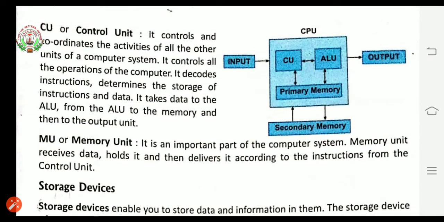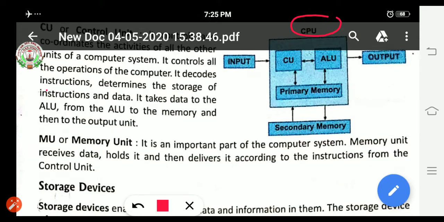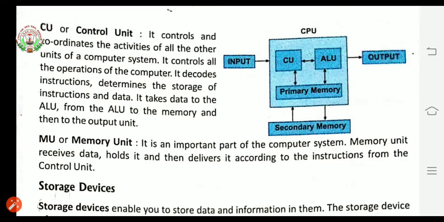Now here we can see one figure given. This is regarding the CPU, how that CPU is working. See, input means from here that information will be given to the system. After that, it will go to primary memory. Then it is coming back from that primary memory to the ALU, and then going out with the help of the output device. If any secondary memory is there, then